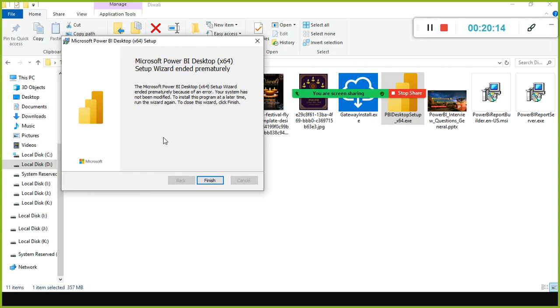In my case, since I already installed, it was raising an error and it directly came to finish. But in your case, don't make any changes to the folder. Don't change the folder name and all. Whatever the default name given, you simply click next, next, next, next, finish. That's all.